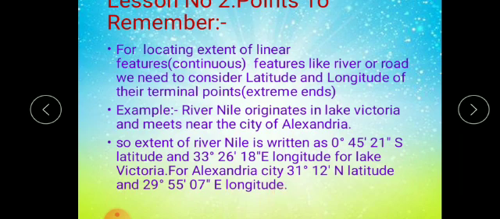Again I repeat, if you want to locate any single place on the earth, we have to consider one parallel and one meridian, that is one latitude and one longitude. But if the area becomes big, then you have to write down two parallels and two meridians. But if you want to locate continuous linear features like a river or road, then you have to consider the latitude and longitude of their starting point and end point, the extreme ends.